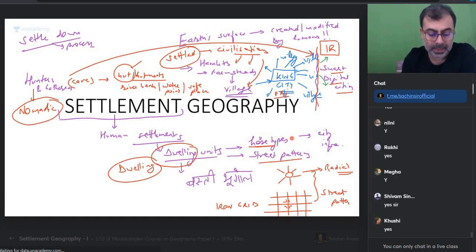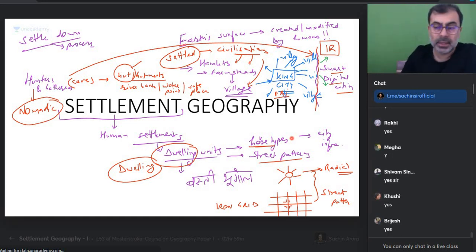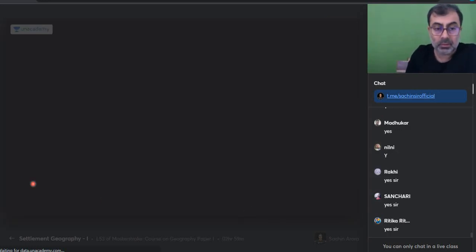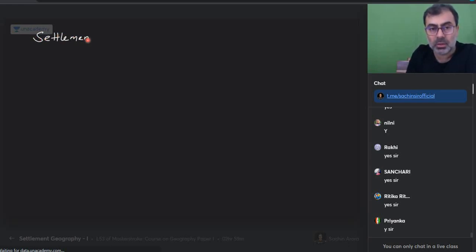Did you understand settlement geography or not? Did we get that? Will you write down a definition? Please write down. And what am I doing? Just familiarization. Don't worry, I'm still on familiarization. What is settlement? Most of you don't know settlement. So the first thing is we must know what is settlement.